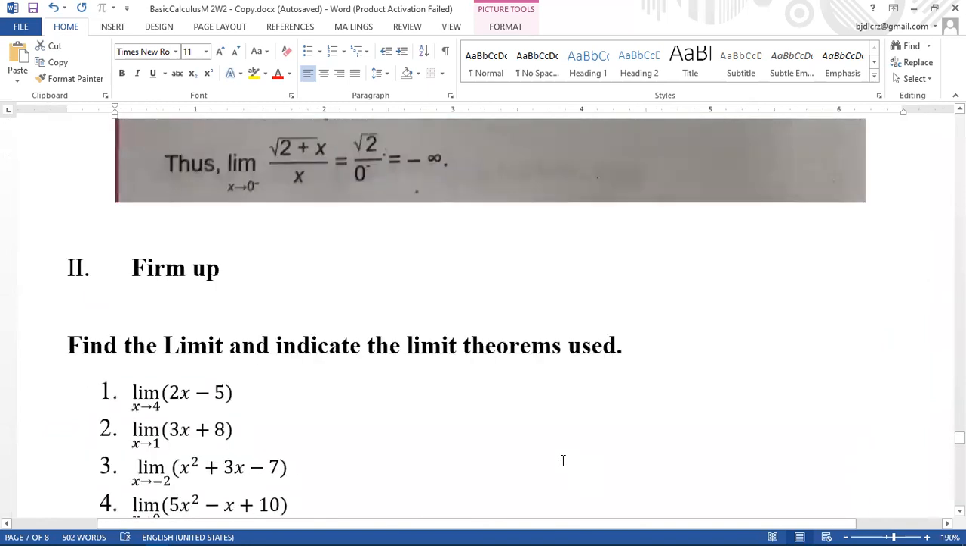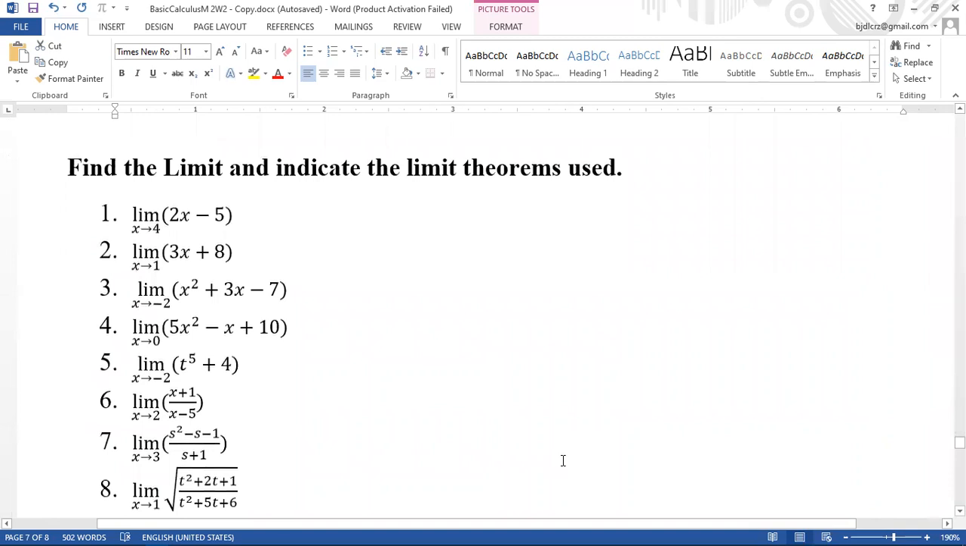So, for your firm up, find the limit and indicate the limit theorems used. You will find the limit using the limit theorems that we discussed above, then put which limit theorems you used. Limit theorem 1, 2, 3, those are the constants. Earlier there was a constant number, so we used the limit of a constant, for number 2. You indicate the limit theorem, and so on.